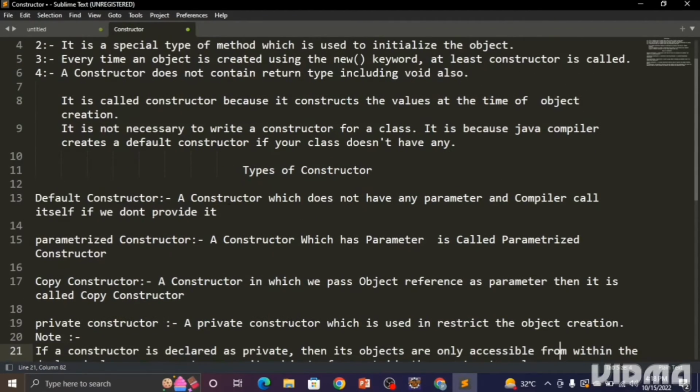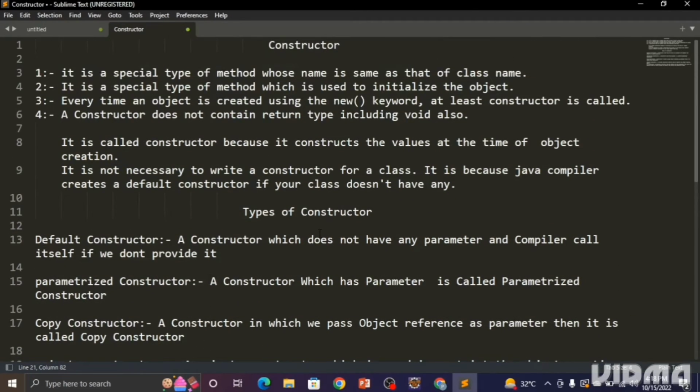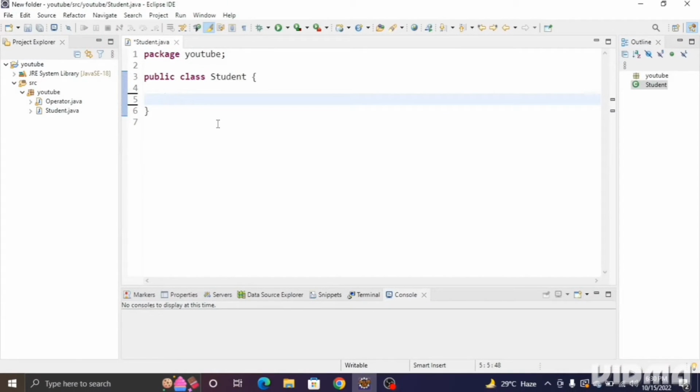Now we'll understand each constructor in a programming way. Okay, so let's start the programming. Okay guys, so see, I have created a student Java class file. So we'll see both the default constructor as well as the parameterized constructor, along with the other two also, the copy constructor and the private constructor. So let's start with the default constructor.